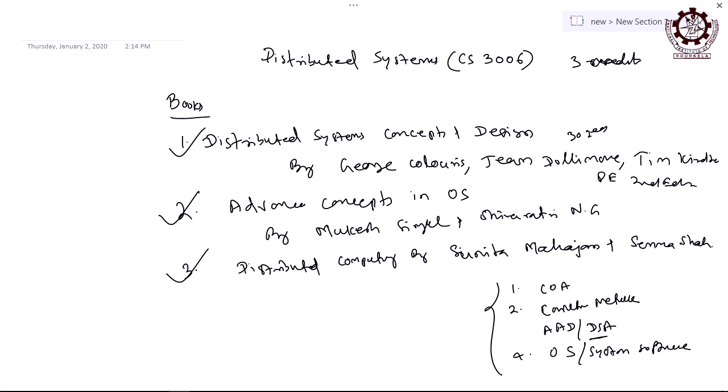As the course advances, it will become clear how this course is related to these subjects, right. These are the 3 books we will primarily follow, but if some other books are necessary I will tell you in the class.